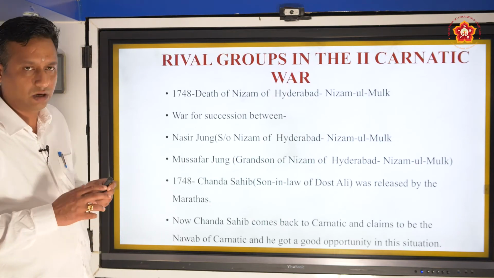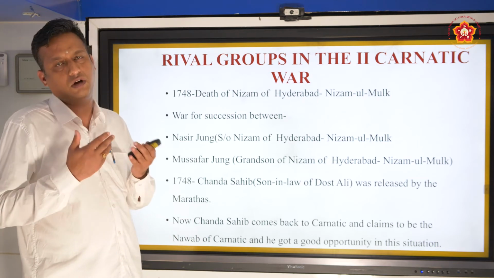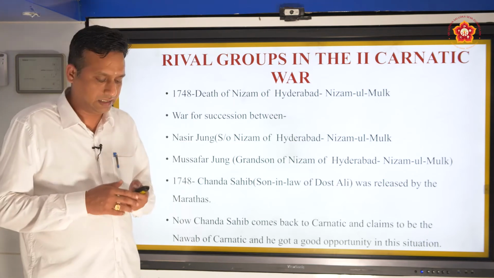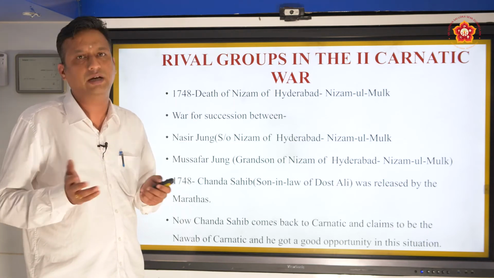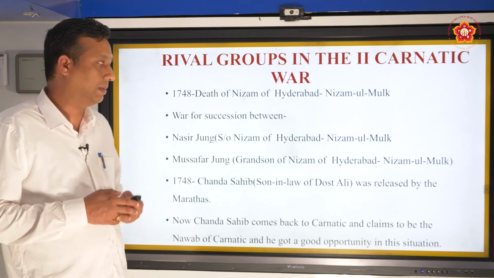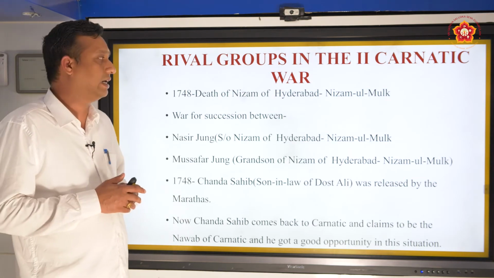So now this war came to an end, the First Carnatic War, but inside there was always dissatisfaction, and Dupleix, the ambitious Governor General, wanted to expand his territory, but he was not getting full support from the French government. So here in the year, another situation was created.